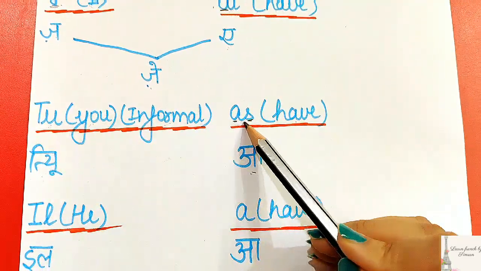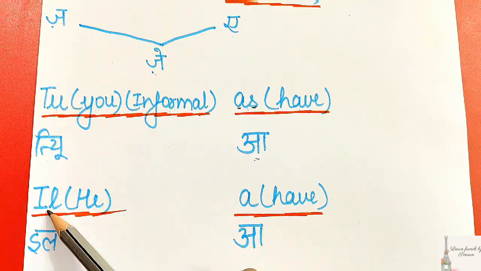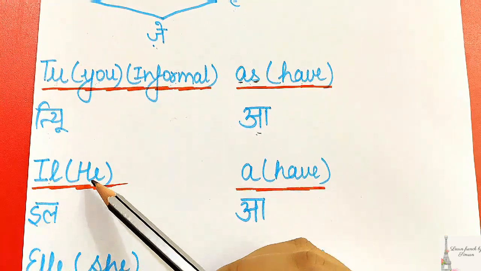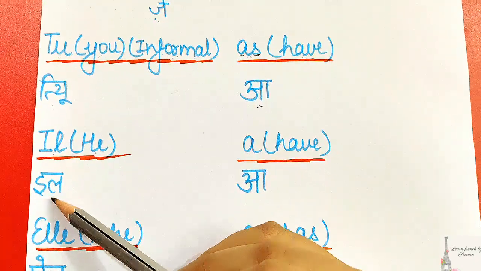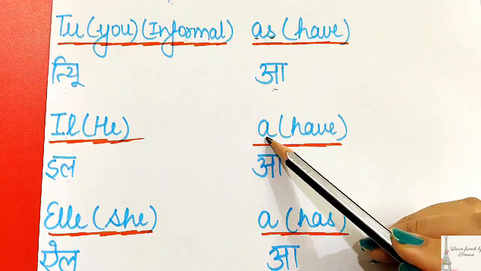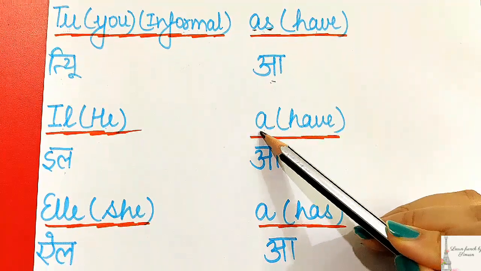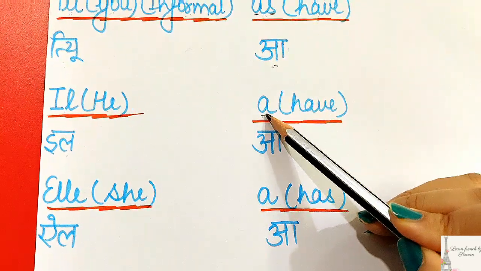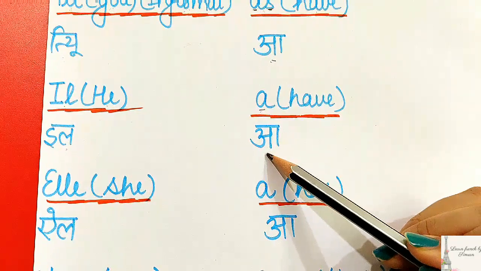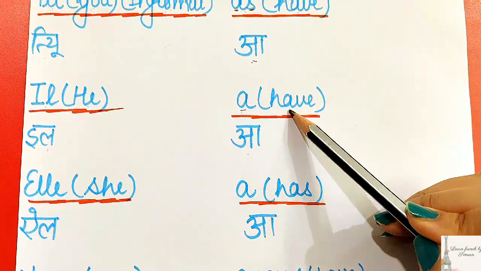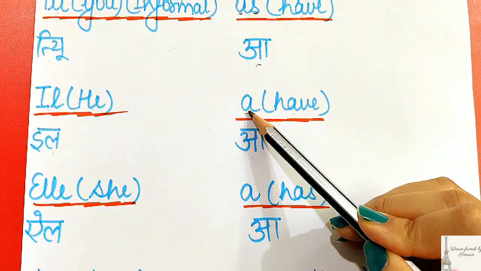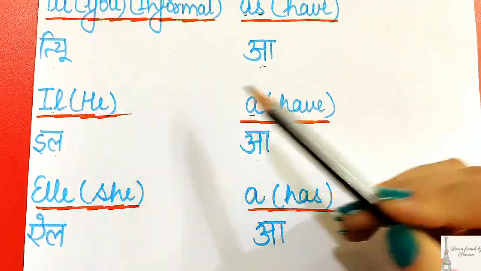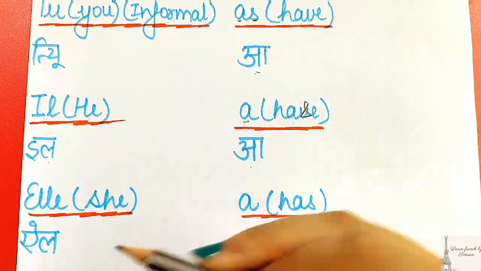Which will be tu a. Now our next subject is il, which means he, and here is the pronunciation il, and the conjugation is a, only A, and it will be pronounced as a, which means have, so it becomes il a, which is he has.